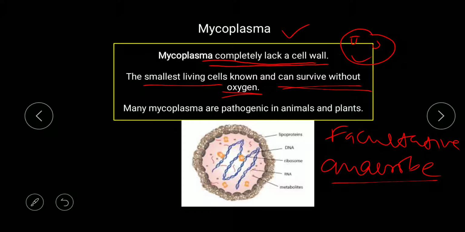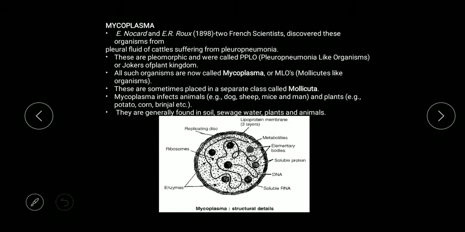And many mycoplasmas are pathogenic to animals and plants. But this is according to NCERT, and according to some of the importance we have to deal with it in detail. So when we deal with Mycoplasma in detail, first we should understand some of the history. There are two scientists, Nocard and Roux. In 1898, these two French scientists discovered this organism from the pleural fluid of cattle suffering from pleuropneumonia. And due to this discovery from the pleuropneumonia-suffering cattle, it is also known as pleuropneumonia-like organism.